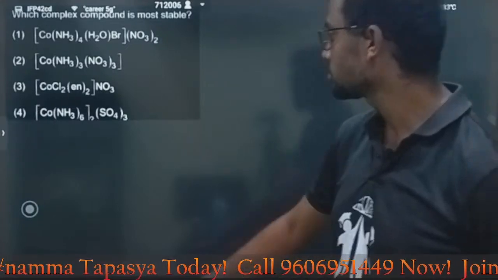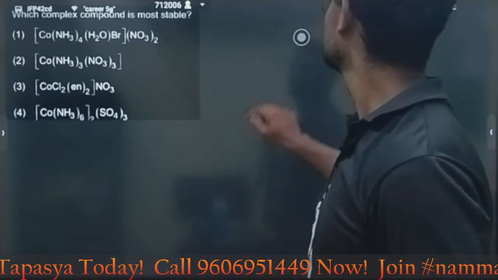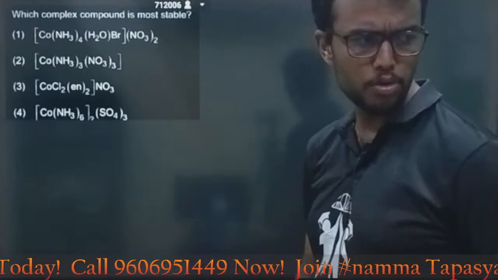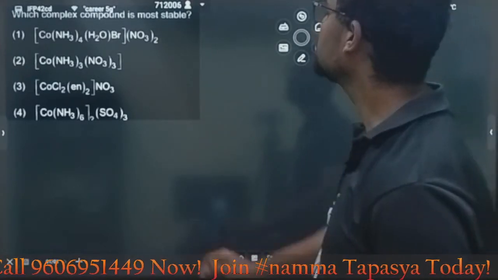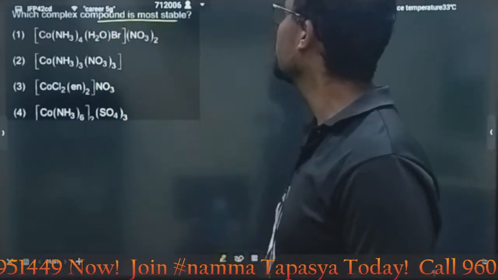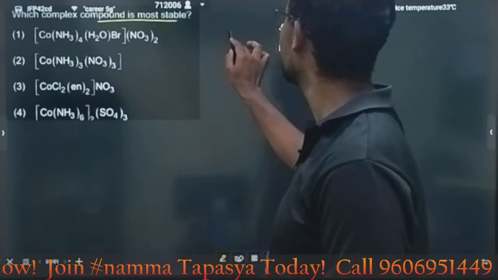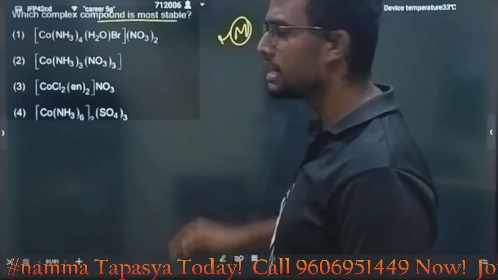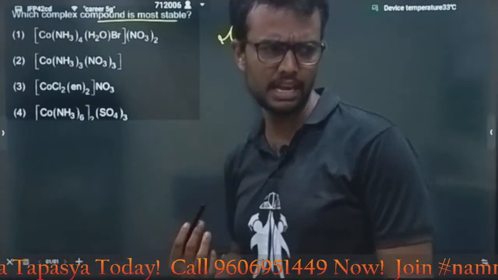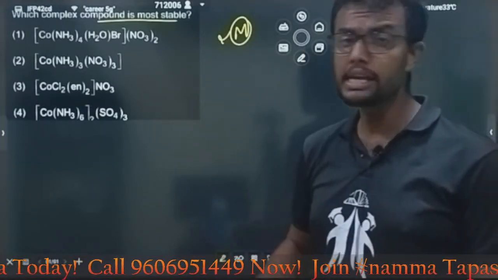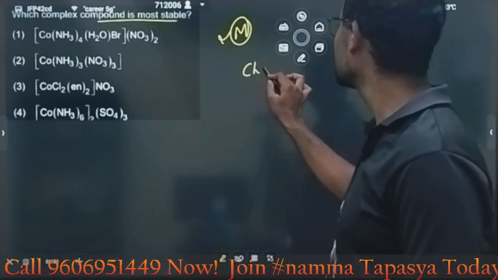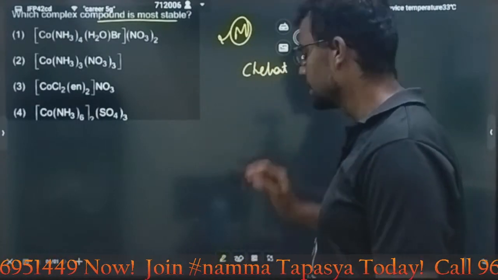Okay, next question. It is from your coordination compounds. The question is, which complex compound is most stable? Stability depends upon the metal atom and the ligands. If the ligand is strong field, then it is more stable, and also if the ligand is a chelating ligand. What is the meaning of chelating ligand, my dear students?